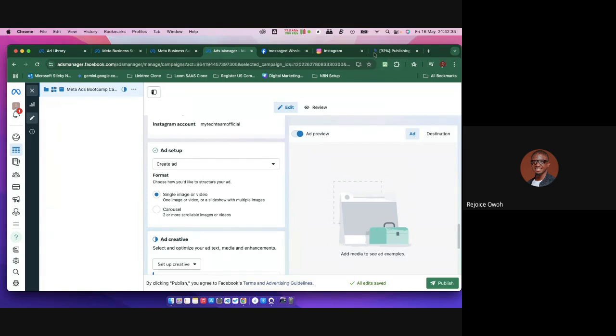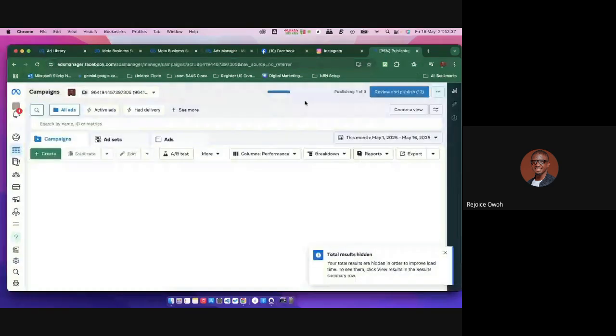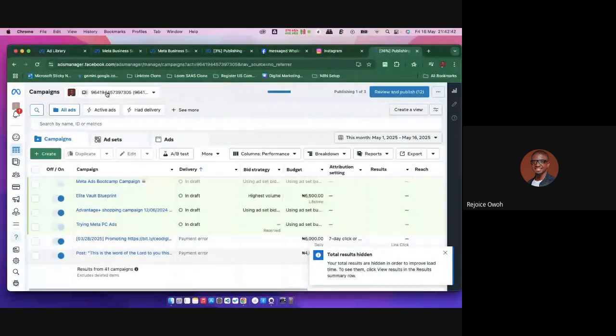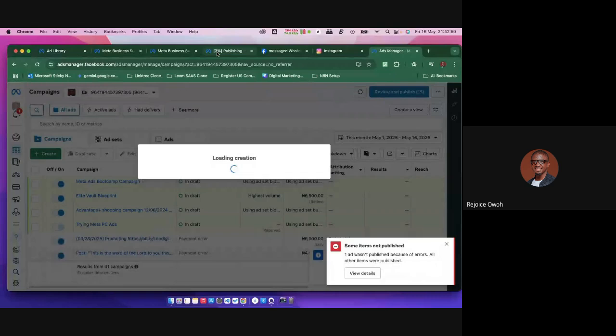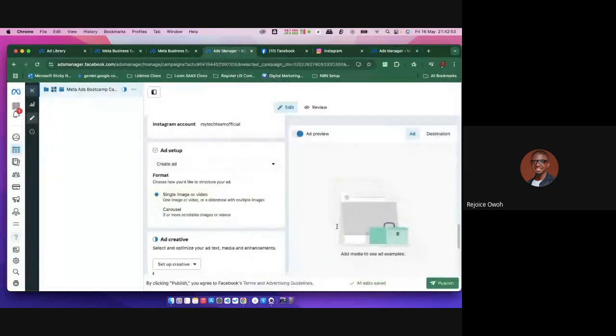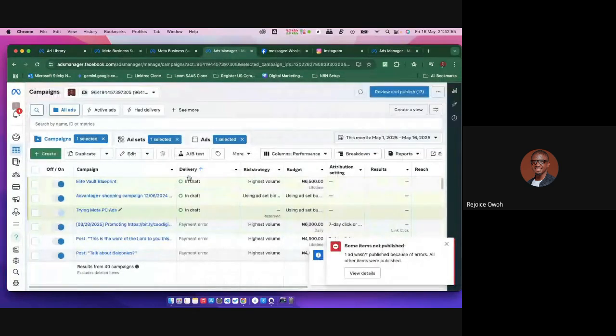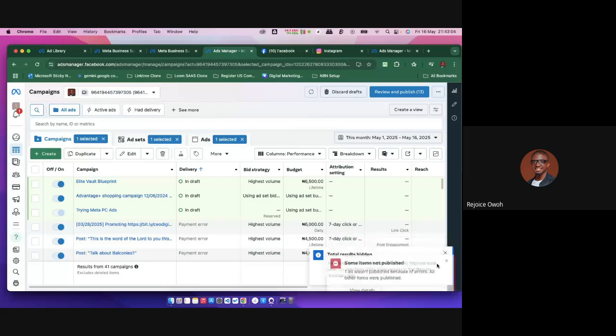Okay, has this loaded? Okay, let me create something. If you notice, this is still publishing, right? The art is still publishing, but okay, it has gone. If you notice the error down here, one hour, because of some errors, right? So I still need to verify and check on some things, right? But I'm just going to come back to that later.